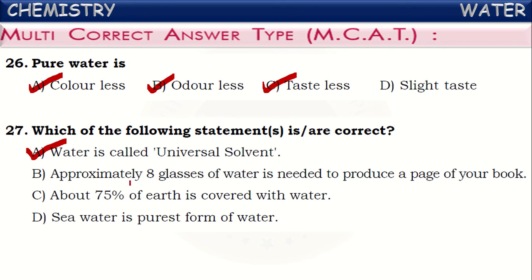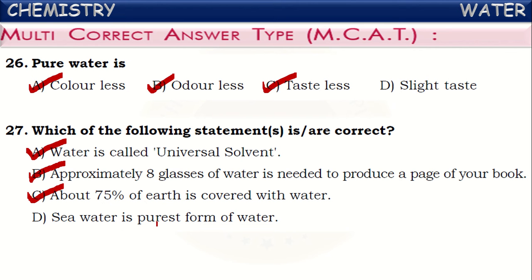Next one, approximately 8 glasses of water are needed to produce a page of your book. Yes, it is also true. A large quantity of water will be used in the preparation of paper from wood pulp. This is also correct. Next one, about 75% of the earth is covered with water. It is also true, isn't it? Two-thirds of the Earth's surface is covered with water itself, in the form of oceans, rivers and seas.